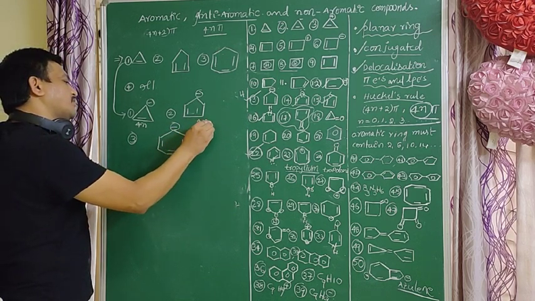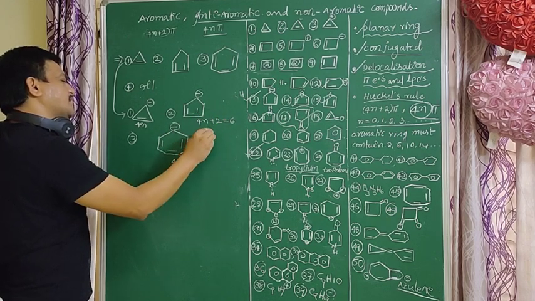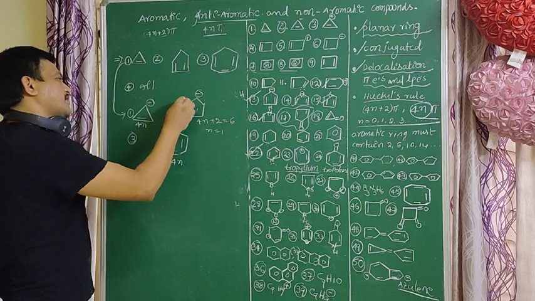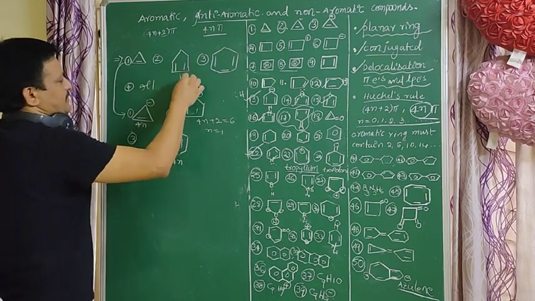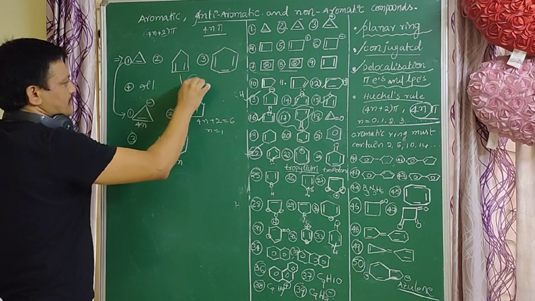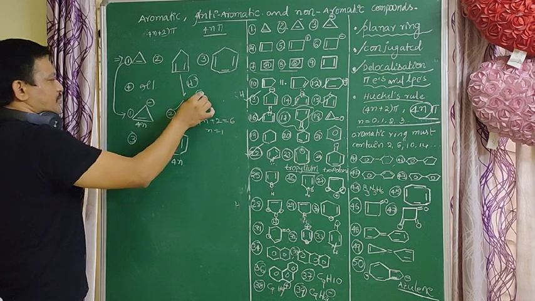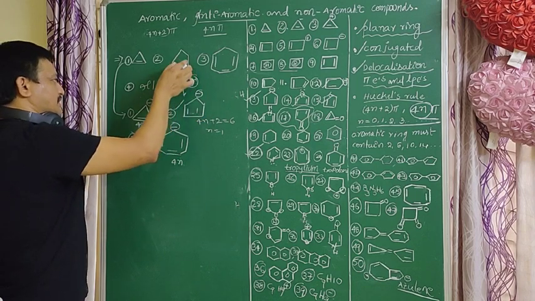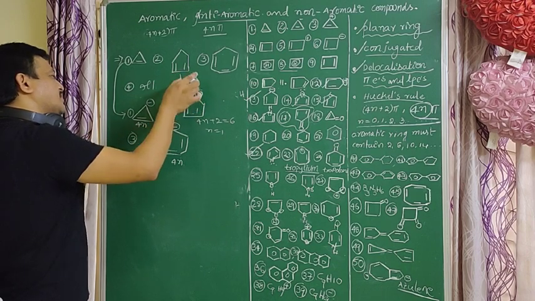This molecule also follows the 4n rule; this is an anti-aromatic compound. This molecule follows the 4n plus 2 rule. So 4n plus 2 equal to 6, n equal to 1. It is an aromatic compound. This molecule easily loses H plus and converts to this molecule, so it is more stable than this molecule. This is a non-aromatic compound. Non-aromatic compound converts to aromatic compound, so it is more stable and easily loses H plus.